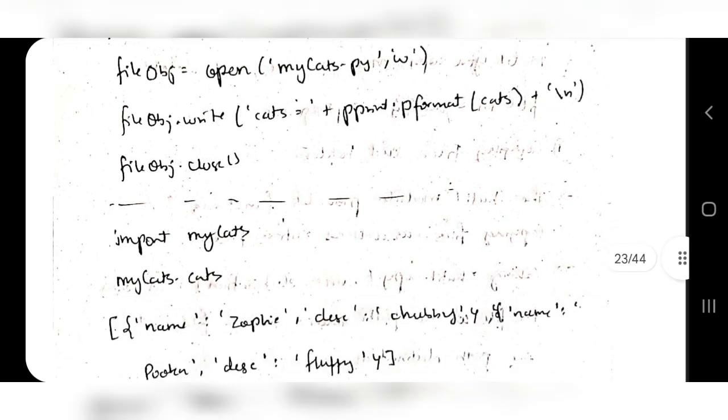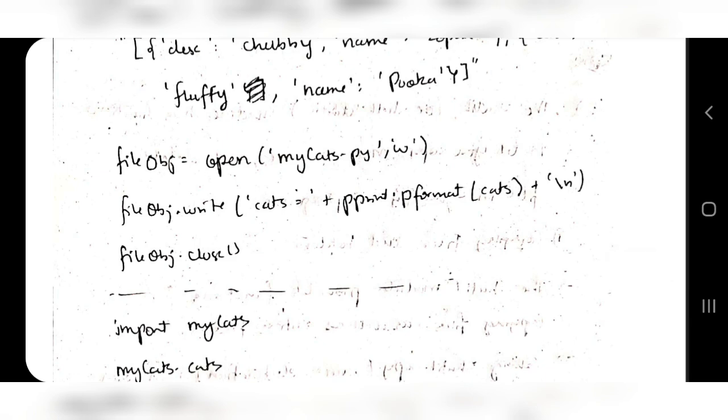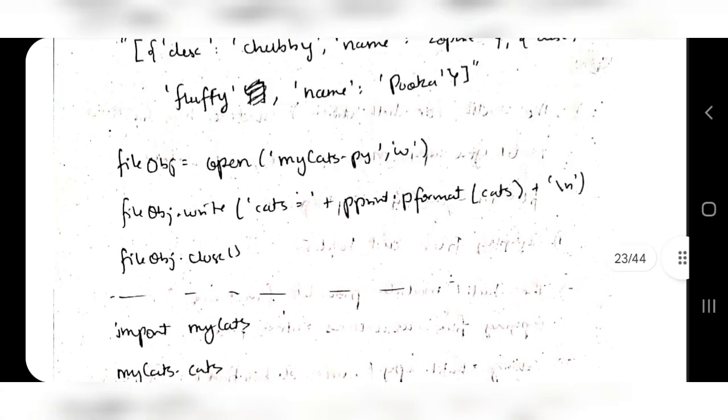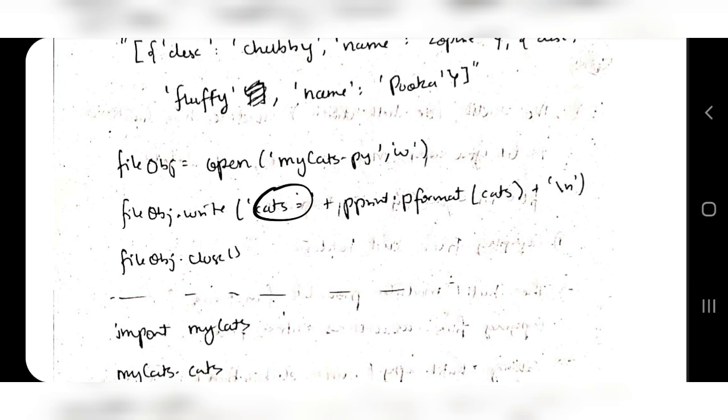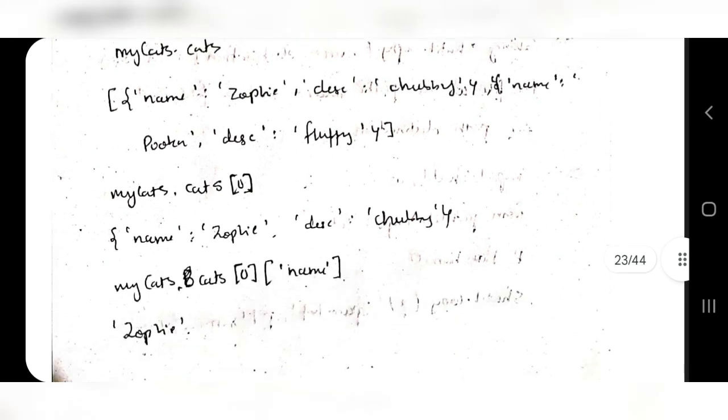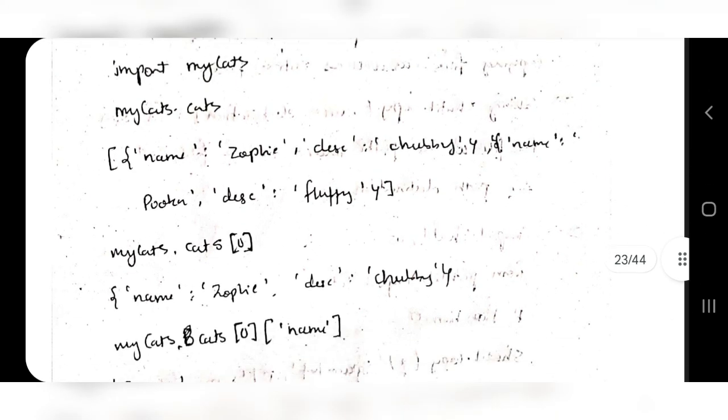Now how can I retrieve it? Since I have written in a file called mycats, mycats is the module which I have to import. After I import this one, then mycats.cats. mycats.cats will search for where is cats here, that is cats is equal to this one. So cats is the name which I have used to store the list here. Whenever I call this one from the file, whatever is associated with that will be printed. So that's what pprint.pformat is used for: fetching what I have stored as a string. Okay, so this will be printed.